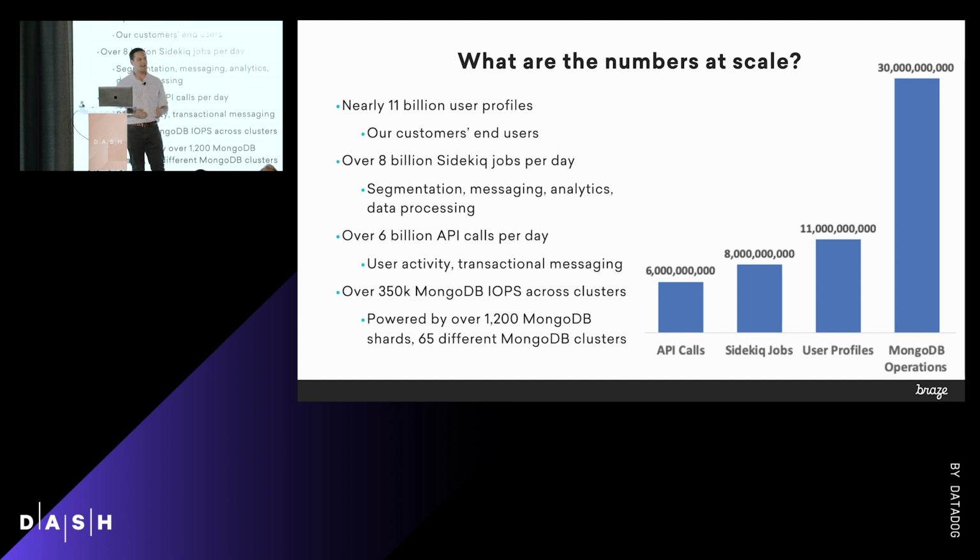And so I think it's really important to think about how to do things in a tiny way so that we can make any changes to this system in a very controlled way. Because if you're down for seconds, all of a sudden you've got tens of thousands of jobs, tens of thousands of API calls, and hundreds of thousands of Mongo queries that aren't happening or are failing or are doing the wrong thing.